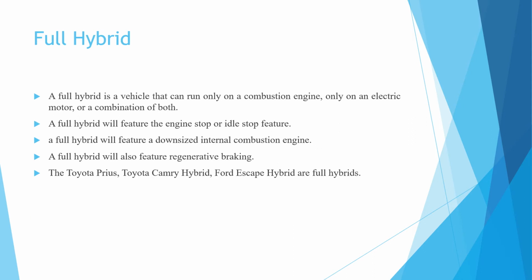Now coming next, that is the full hybrid. A full hybrid is a vehicle that can run on the combustion engine only, on the electric motor only, or on a combination of both.